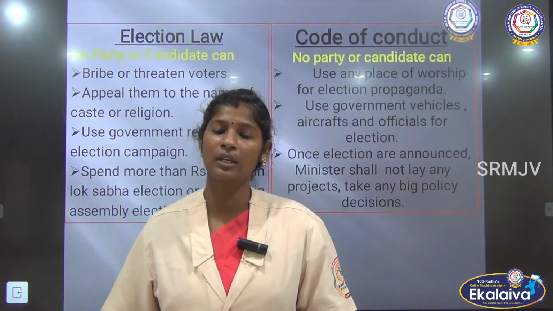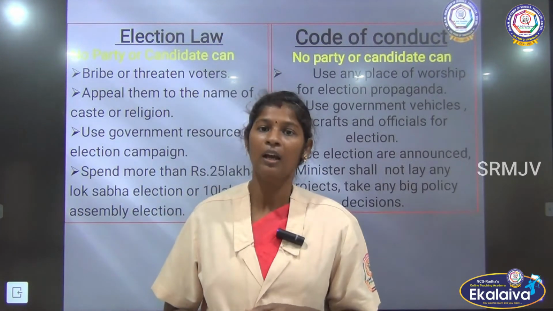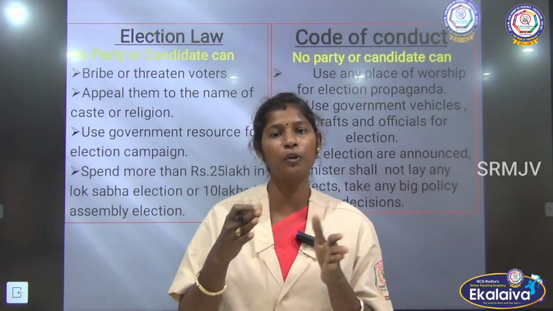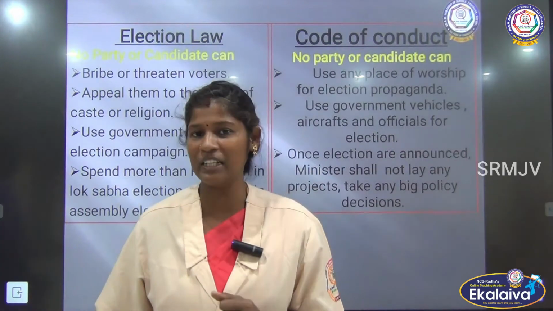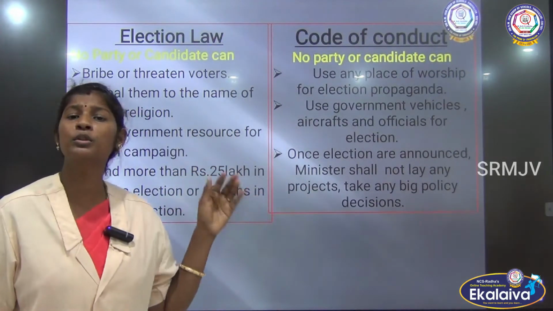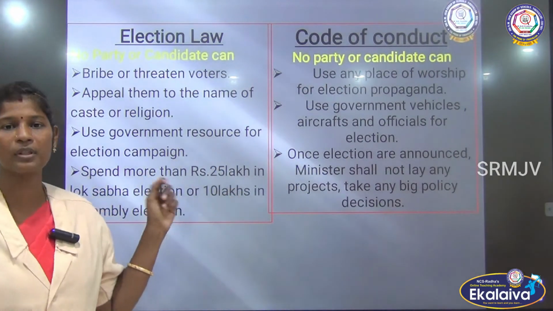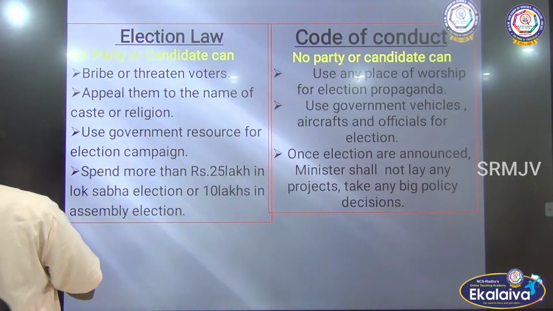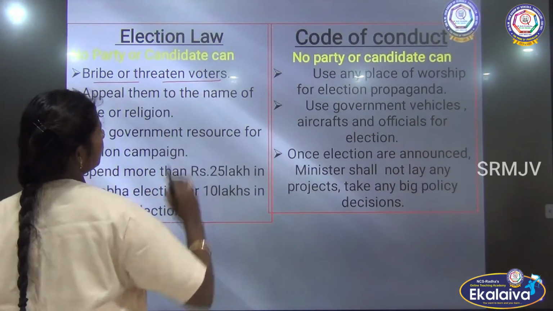But sometimes it is necessary to regulate these political parties and ensure that every political party and candidate gets a fair chance to compete, right? So according to the election law, all the political parties have accepted these rules. No party or candidate should bribe or threaten the voters.